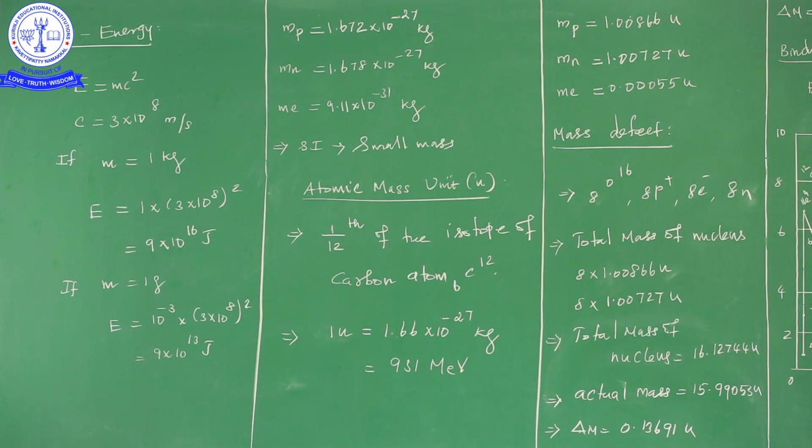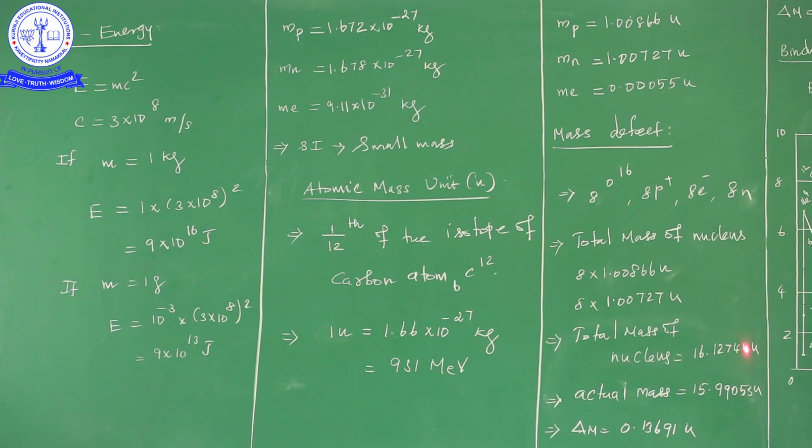But when we use atomic spectroscopy or some experimental observation, the actual mass of the nucleus is 15.99053 atomic mass unit. So there is a mass difference. For oxygen, with 8 protons and 8 neutrons, we can mathematically calculate the total mass of the nucleus.